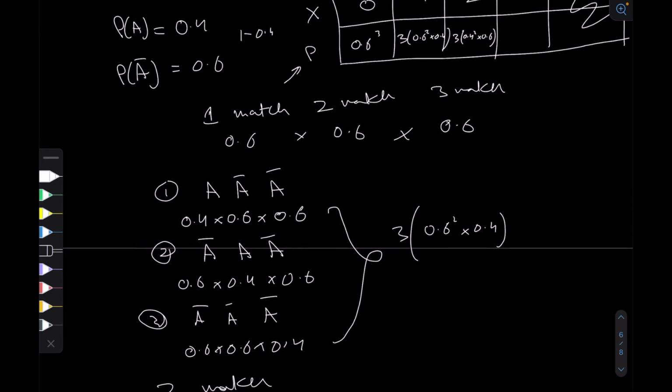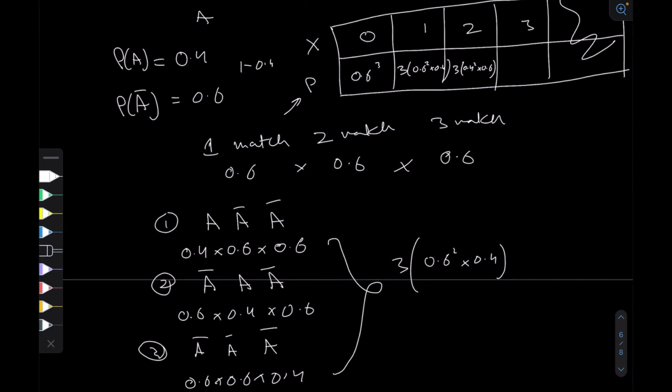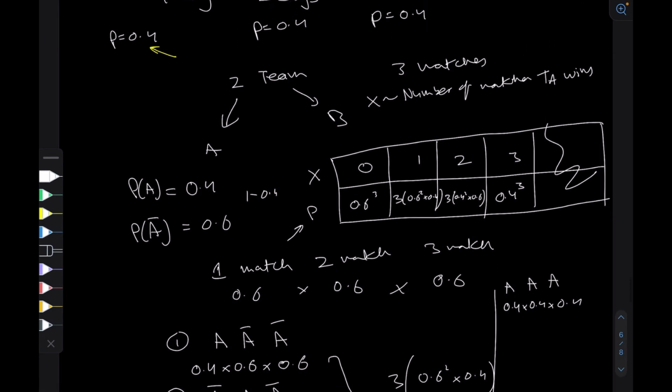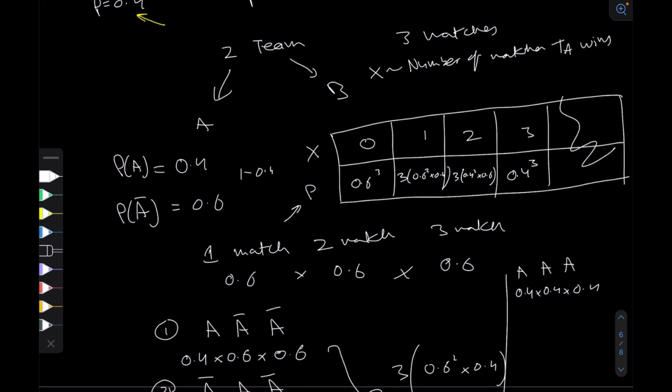Right, and the last situation, what is the probability that team A wins all of the 3 matches? So day 1 team A comes in and it wins the first match, day 2 team A comes in, wins the second match, and then again wins the third match. The probability that it wins the first match is 0.4, the second match is 0.4, the third match is 0.4, so this would be 0.4 cubed. Right, so this is the probability distribution table of this certain situation.